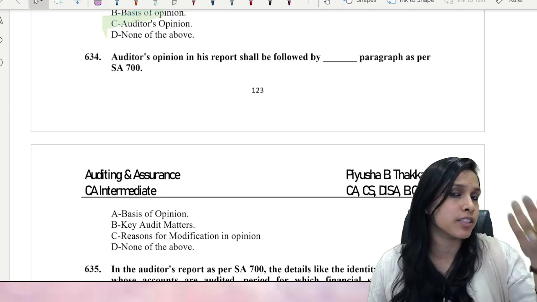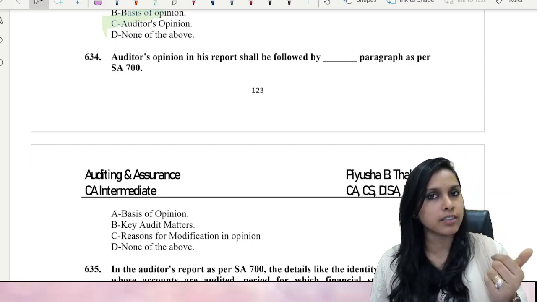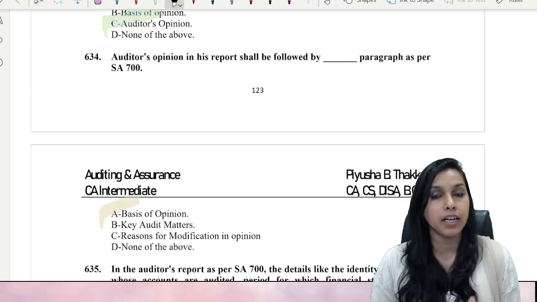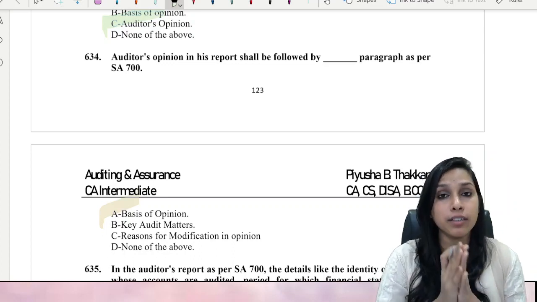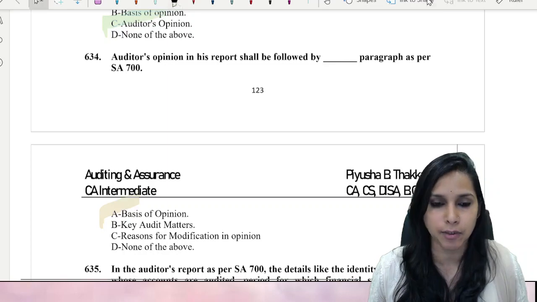Just a minute. So after auditor's opinion, right now we just discussed the entire format of auditor's report. After auditor's opinion comes the basis for opinion para. The reasons for giving this particular opinion are given in the basis for opinion para.